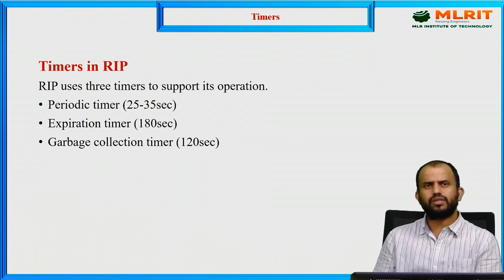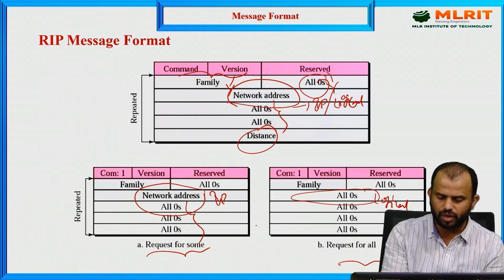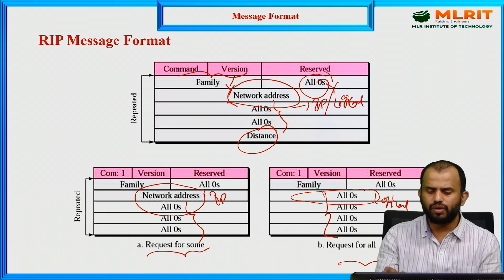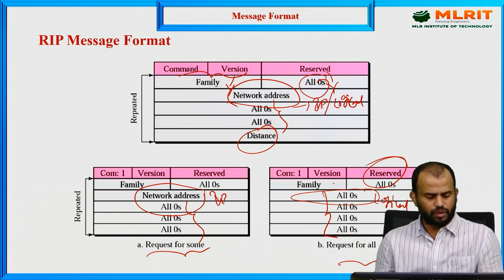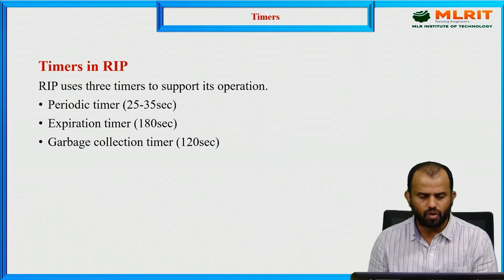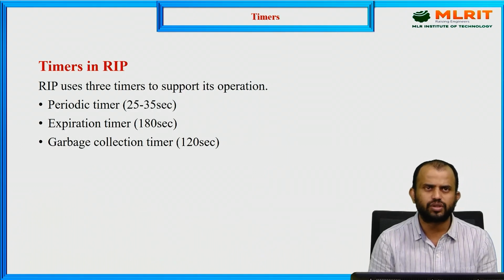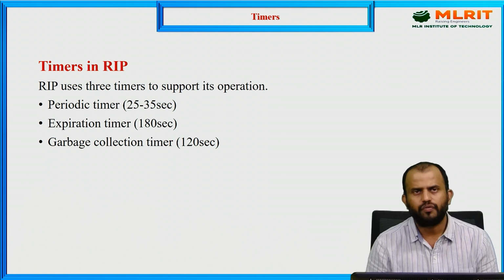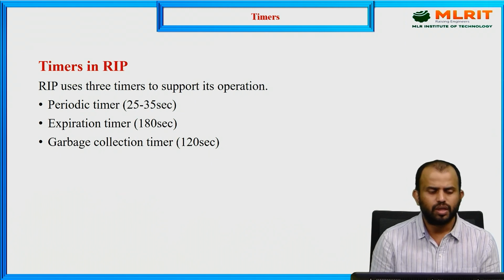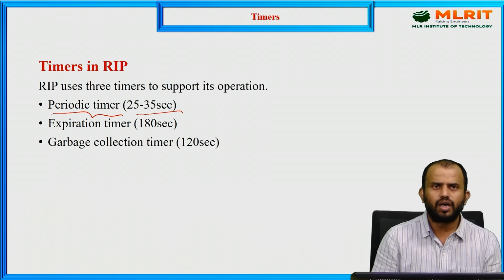Next is what are the timers in RIP. Here we have a prescribed kind of structure we are using. At the same time we use a reserved kind of mechanism, so we go for the IP address value, or else the logical address value. Apart from this, next we have all zeros. However, these timers are used to support the operations of the header format and all kinds of frame format structures, or else in the protocol architecture services. We have three types of timers. Information is transmitted in a periodic manner, which is every 25 to 35 seconds.